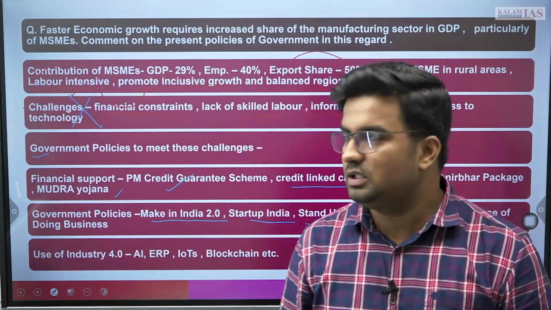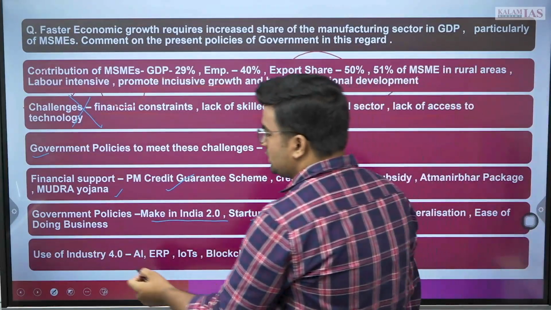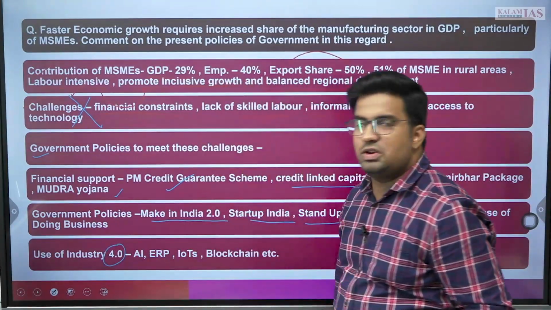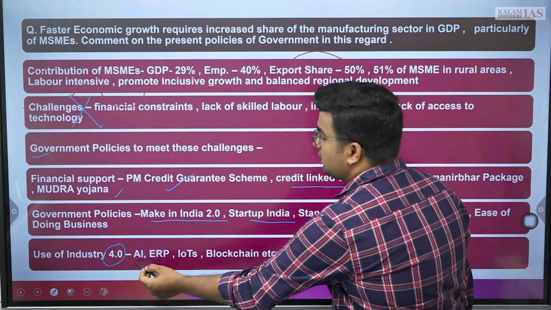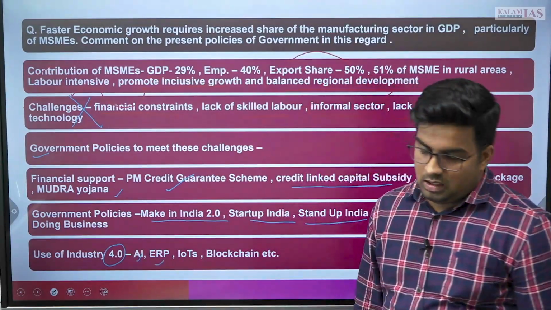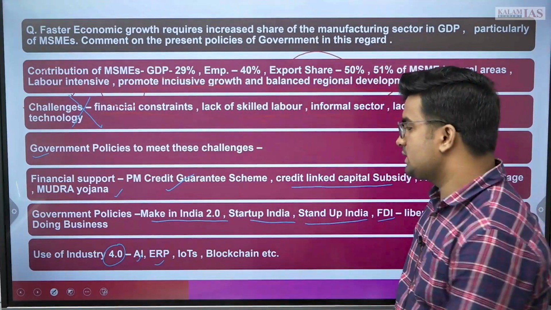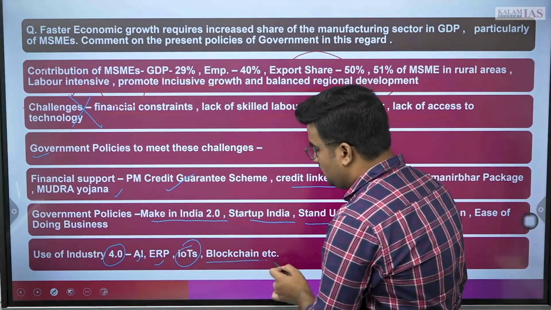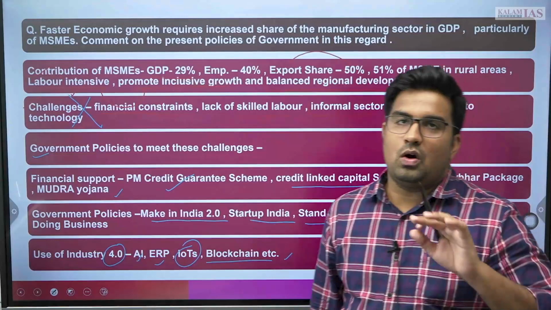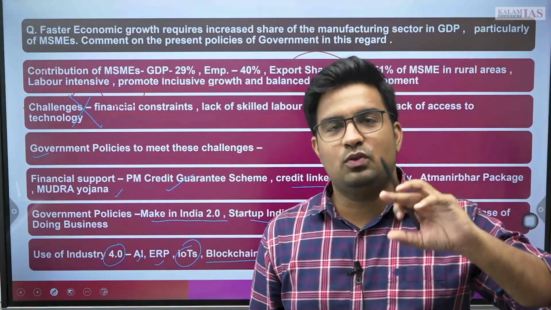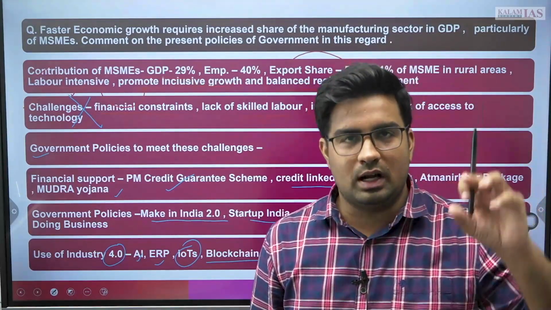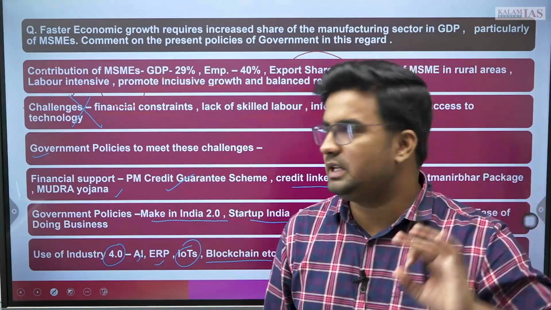Furthermore, use of disruptive technologies like Industry 4.0, with that artificial intelligence, then enterprise resource planning with cloud computing and other aspects, Internet of Things, blockchain, etc. All the things you can mention because you have enough and sufficient content, fact as well as data.